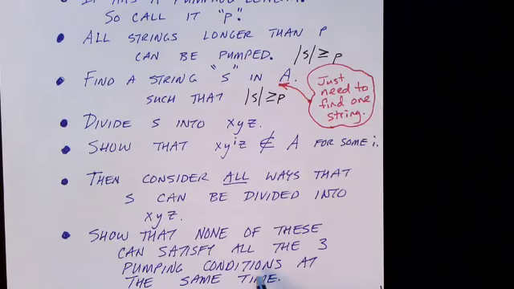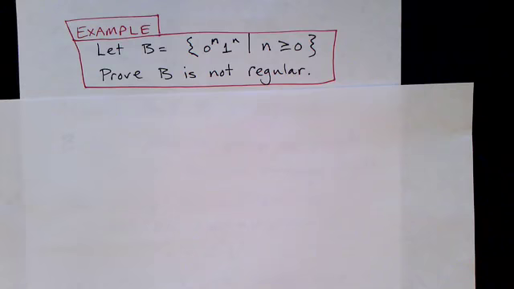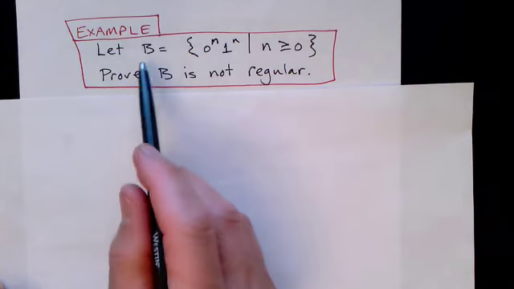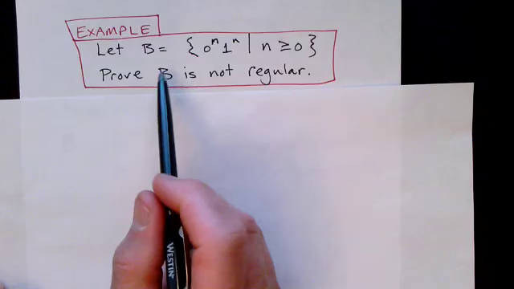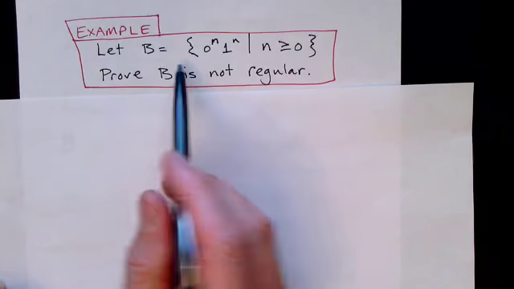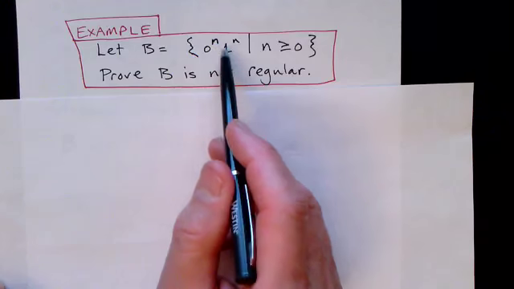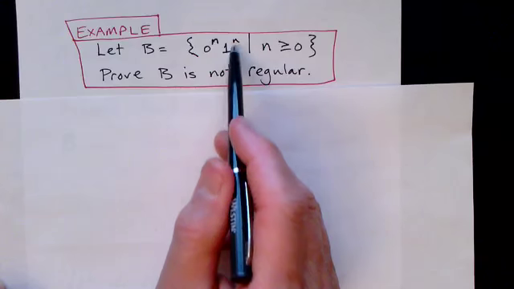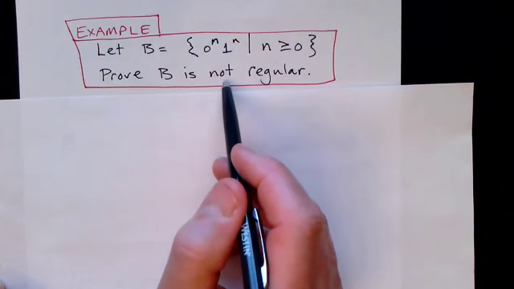And then we reach our contradiction and conclude that the language is not regular. So let's look at an example language and prove that it is not regular using the pumping lemma. We'll call the language B here, just for variety, and not call it A. But this is our language 0 to the n, 1 to the n, which we've already said is not regular. Now we're going to prove that it's not regular.